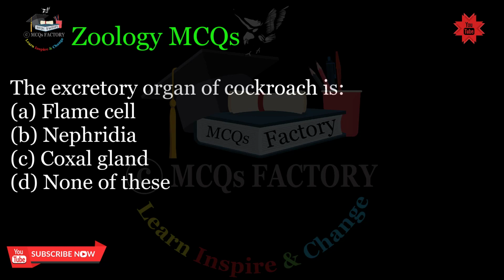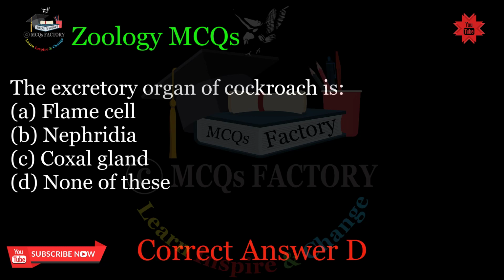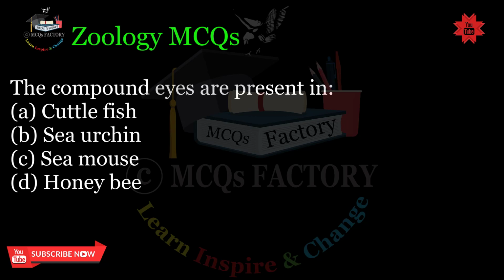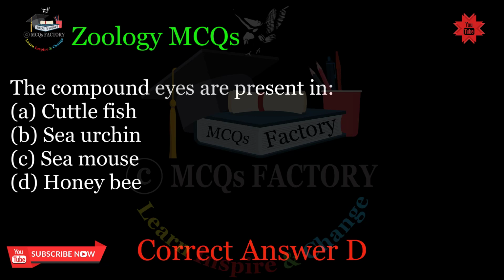C. Coxal gland. D. None of these. Correct answer D. The compound eyes are present in A. Cuttlefish, B. Sea urchin, C. Sea mouse, D. Honeybee. Correct answer D.